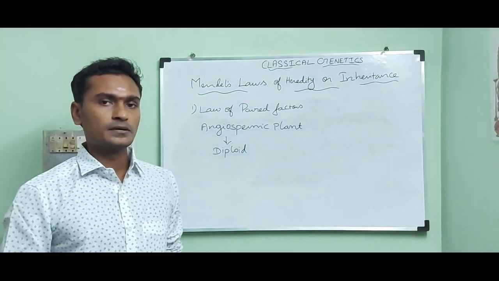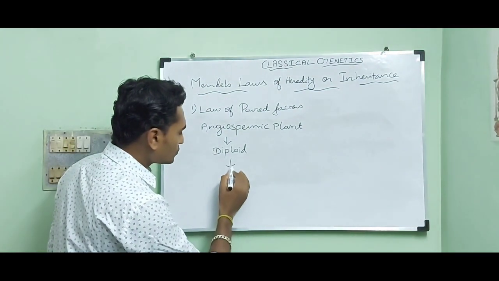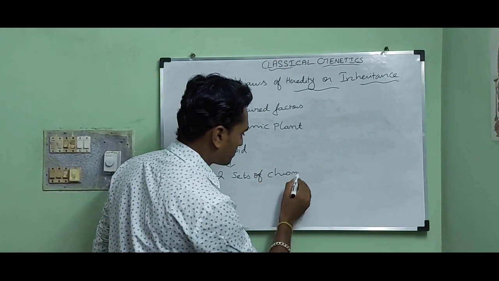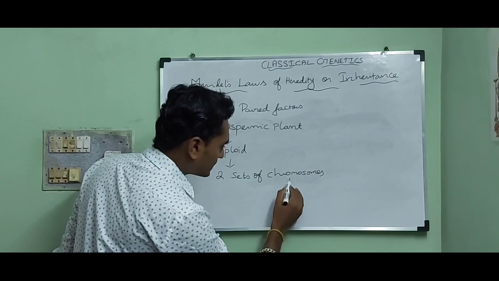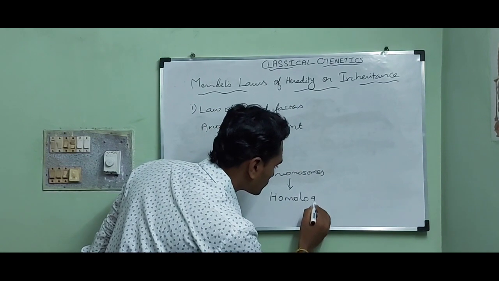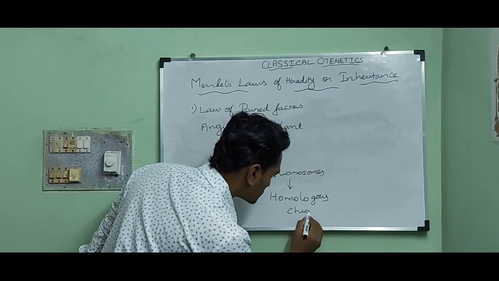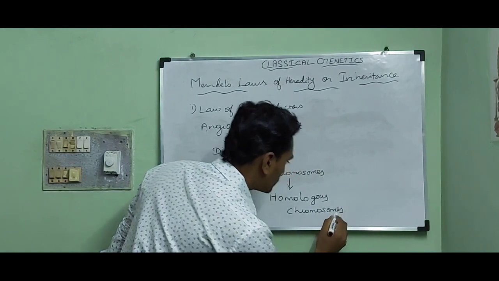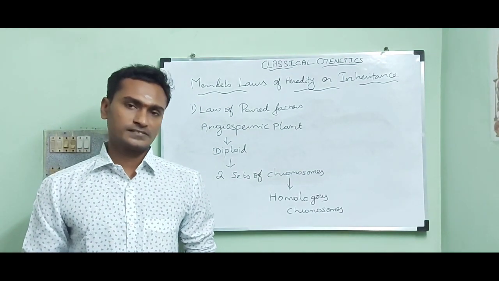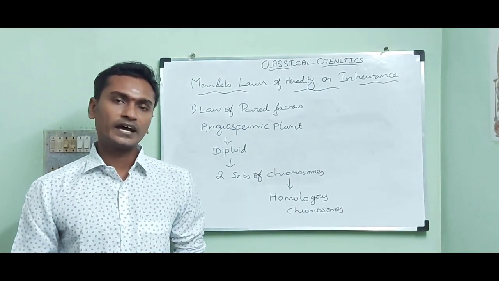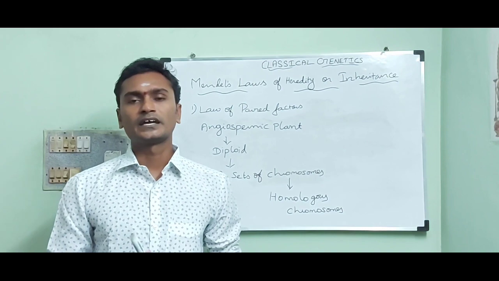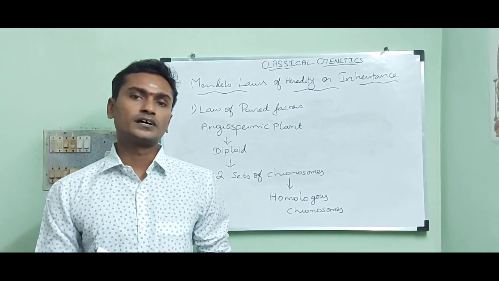That means the plant body has 2 sets of chromosomes, and those chromosomes are called homologous chromosomes. Homologous chromosomes are similar in size, similar in position of genes, and similar in position of centromere. For our explanation, I have chosen the character stem height of a pea plant.